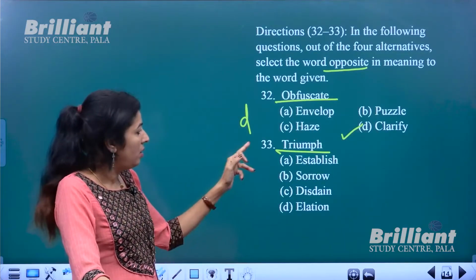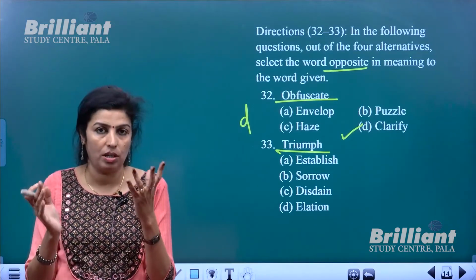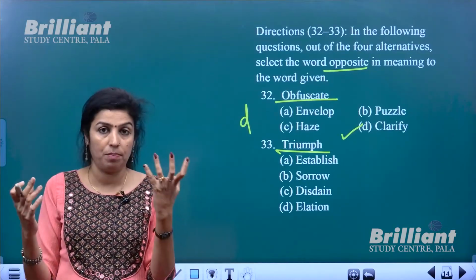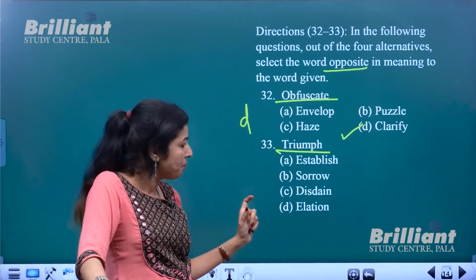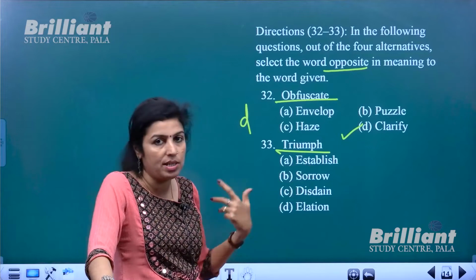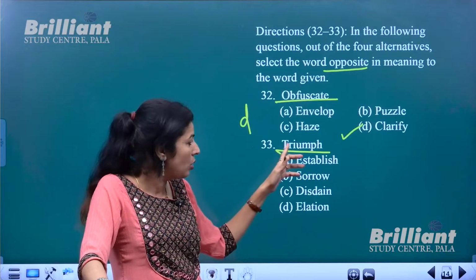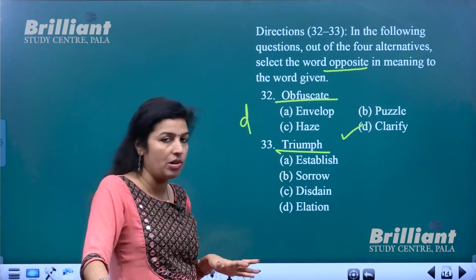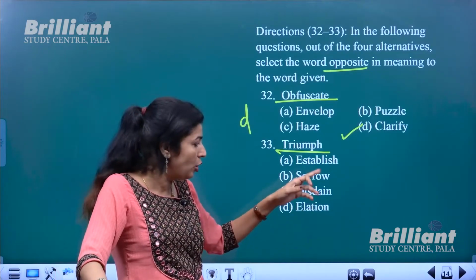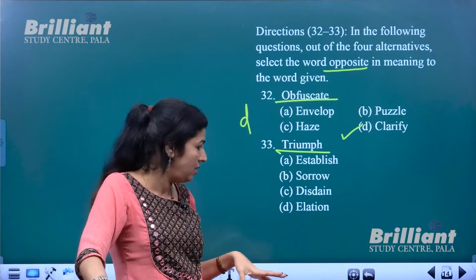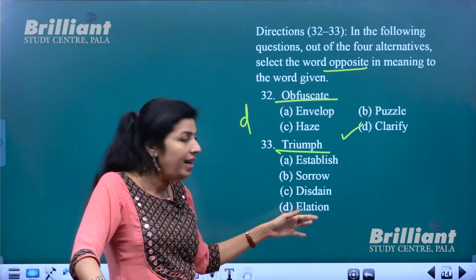Okay. Triumph. Say triumph actually means, or the literal sense of the word is victory, or you get something, you secure something, you achieve something. That is triumph or victory. Okay. So here, triumph or the happiness that you get when you get victorious, when you get some sort of achievement. So in that sense, what will be the opposite of triumph? Not to establish, not to disdain means to make a person very low in standard. Elation is happiness. So triumph, when you get victorious, you will be elated, you will be happy.